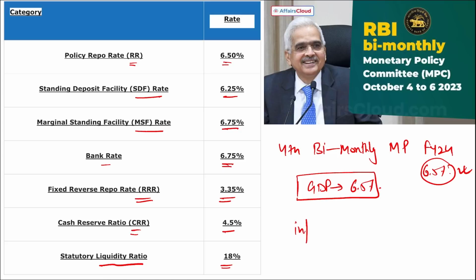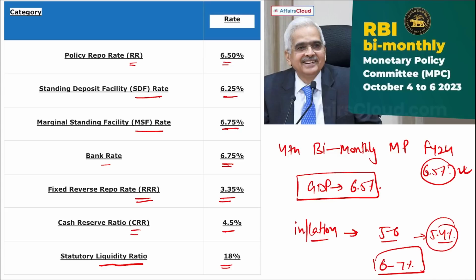Then next thing, if we are talking about inflation, RBI projected that inflation will be between 5 to 6%, and right now it is around 5.4% in fiscal year 23-24, correct? And the target for economic growth remains at 6.5%. There is a high chance that the GDP growth also will be between 6 to 7%. It is stated that in the coming quarter the output will be a little bit less because of the manufacturing, so there will be impact on the GDP, and let's see what will be the final output.